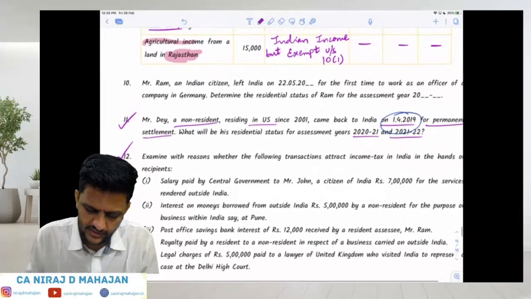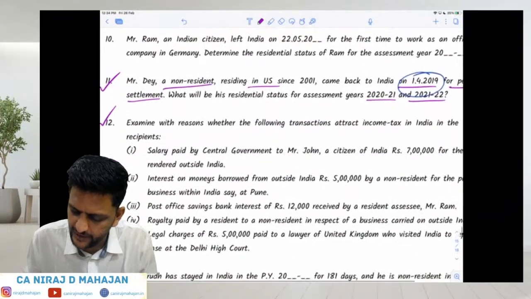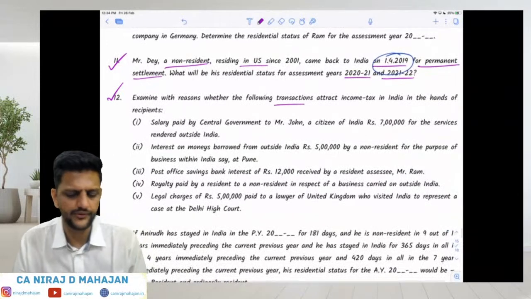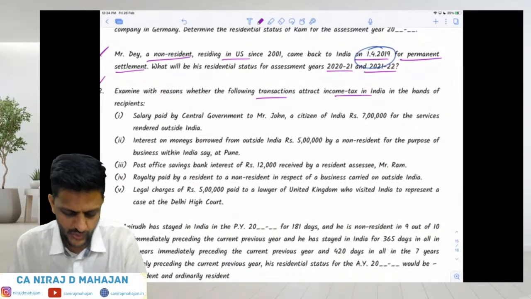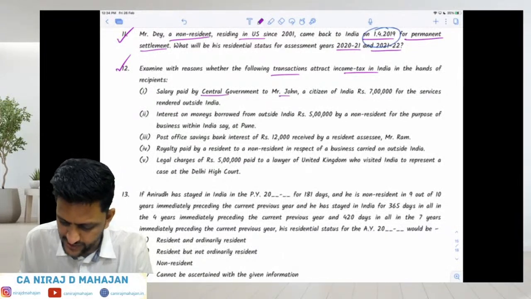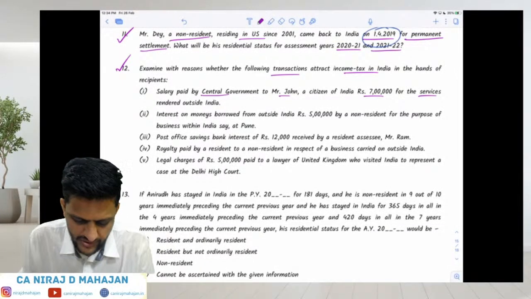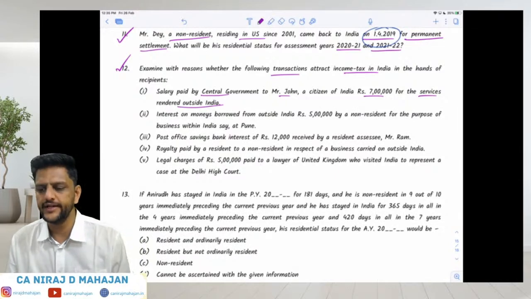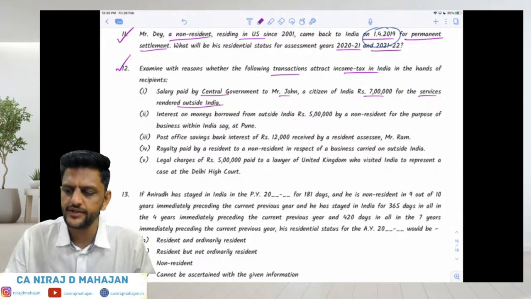Examine with reasons whether the following transactions attract income tax in India in the hands of the recipients. Okay. Check. First one. Salary paid by CG to Mr. John, a citizen of India, rupees 7 lakhs for services rendered outside India. It is deemed Indian income, bacho. Yes, it is deemed Indian income.